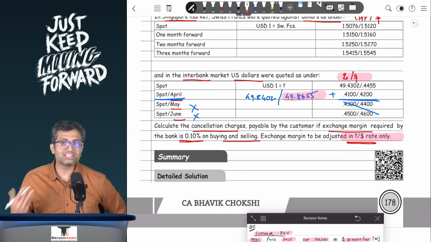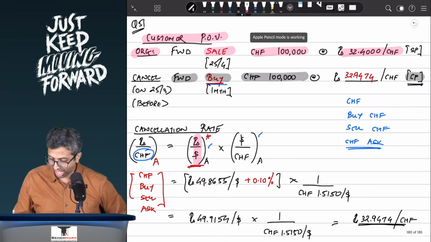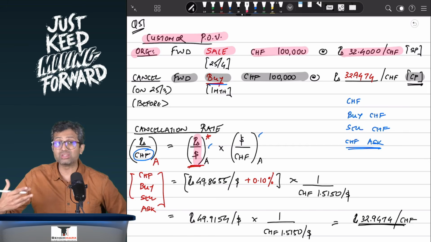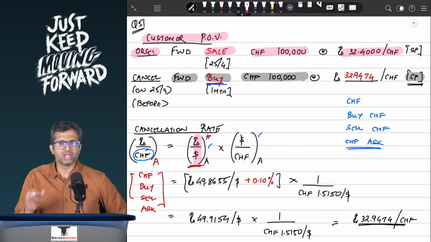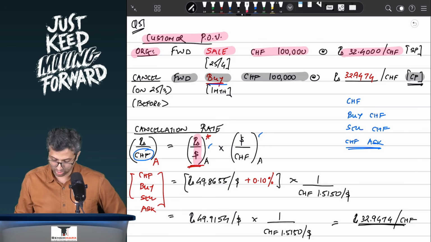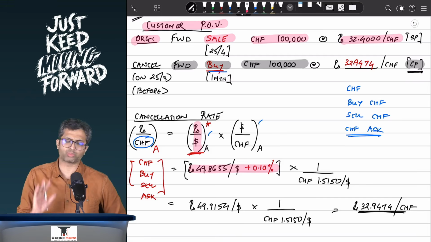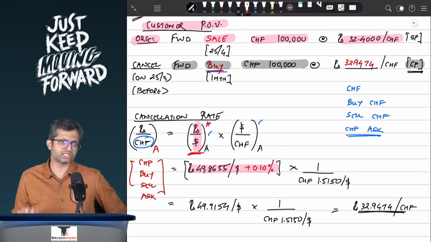We will have to add the exchange margin over here because this is like our cost, and exchange margin will increase our cost. We can add it directly over here, or we can add it in the final rate. Your answer will remain the same, at least in this question. So over here we add it over here. 49.8655 plus 0.1% will increase our cost price, and hence you will add.